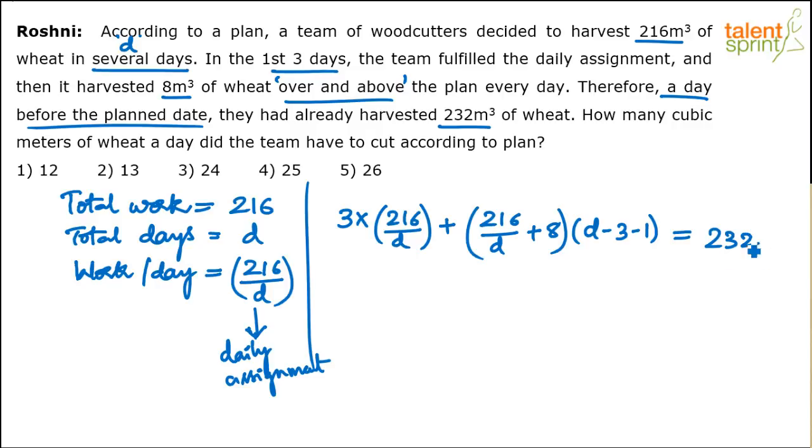And it should not be balanced with 216. 216 was the original work. This is actually the total original work, I would say. What's the total done work? Total done work is 232. You understand? Total work done.